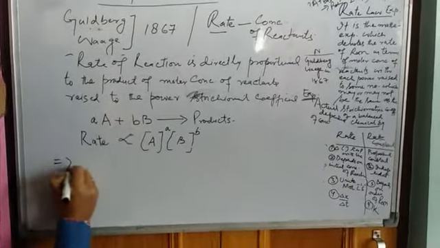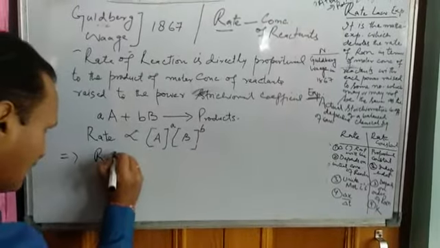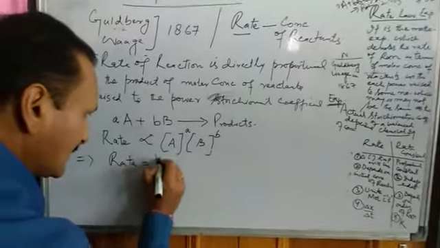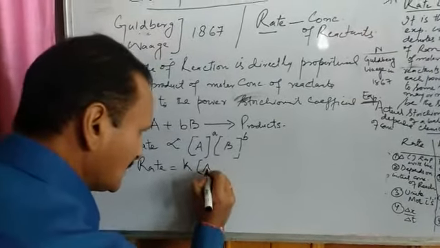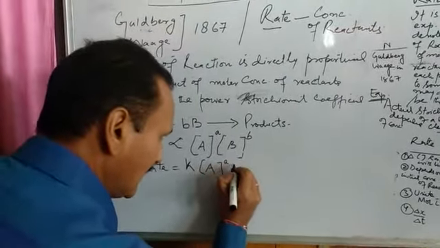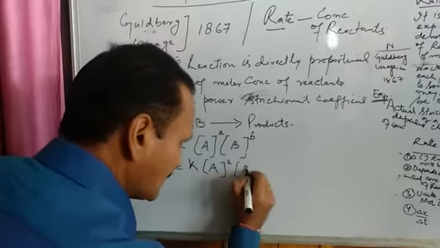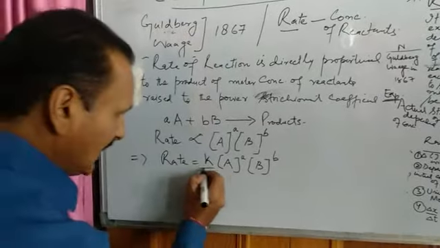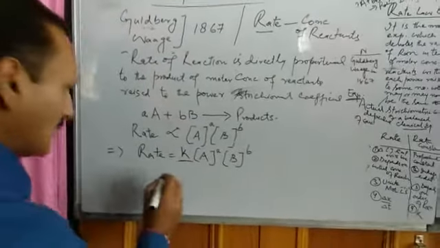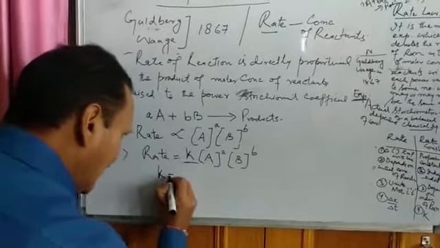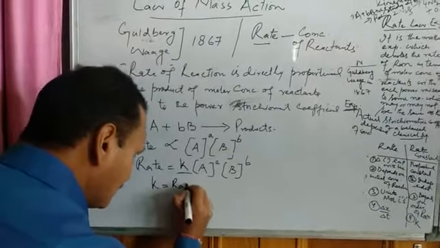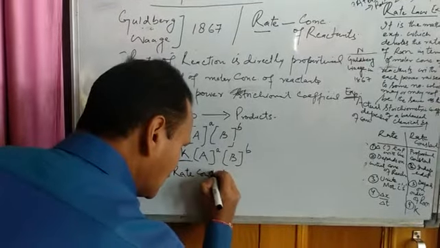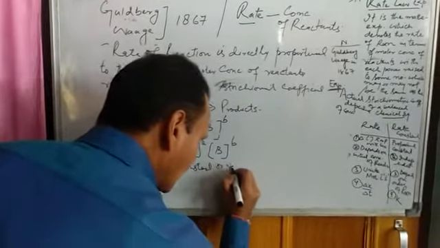It implies the rate will be equal to a constant, say constant K, into the molar concentration of A raised to power a and the molar concentration of B raised to power small b. Now this K is a constant of proportionality known as the rate constant. This is also known as the velocity constant.